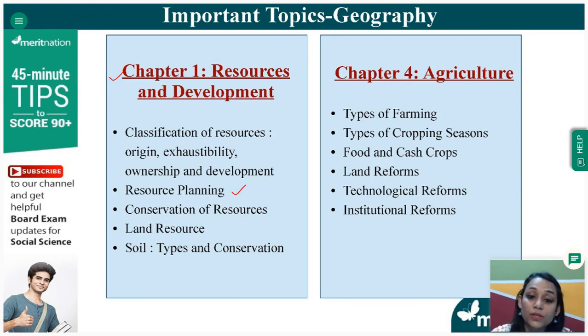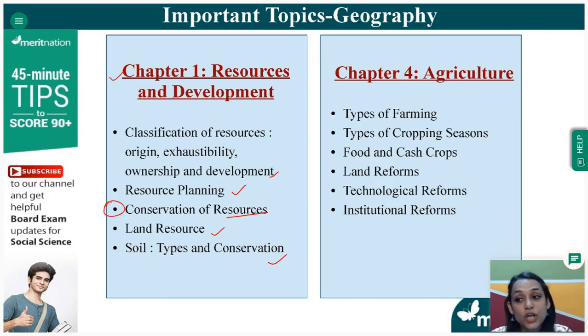Then the development, resource planning, conservation of resources is very, very important. The 5 R's that are there, recycle, reuse and all that. So conservation of resources is very, very important in this chapter. This is one topic from which you can definitely expect a question in objectives or in short answers or long answer, that how can you conserve resources? What are the major steps that the government has taken to conserve the resources? Then land resources important. What are the different types of soils? Its conservation, again, that is also important.